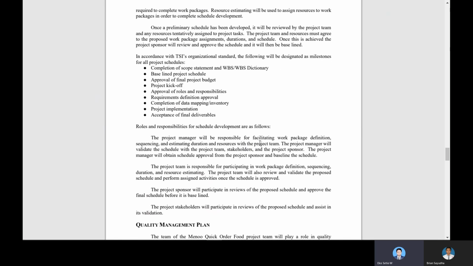The following TSI organizational standards serve as milestones for our project schedule: completion of scope statement and WBS dictionary, baseline project schedule, approval of final project budget, project kickoff, approval of roles and responsibilities, requirement definition approval, completion of data mapping, inventory, and project implementation including acceptance of final deliverable.